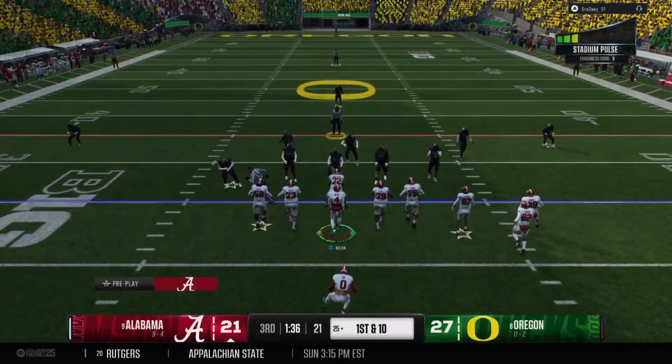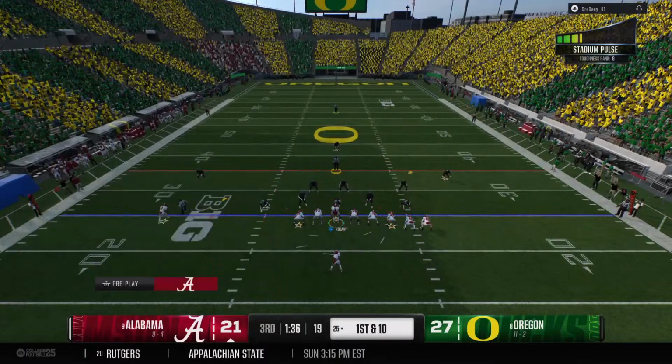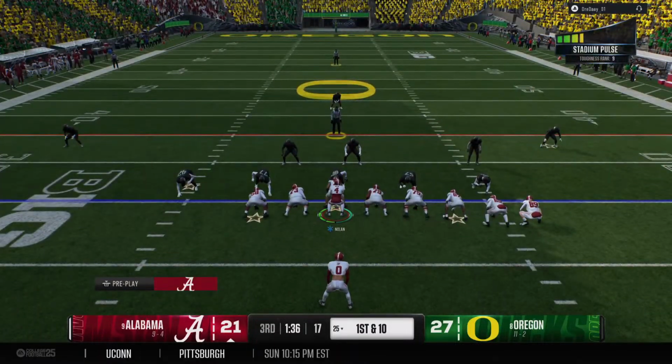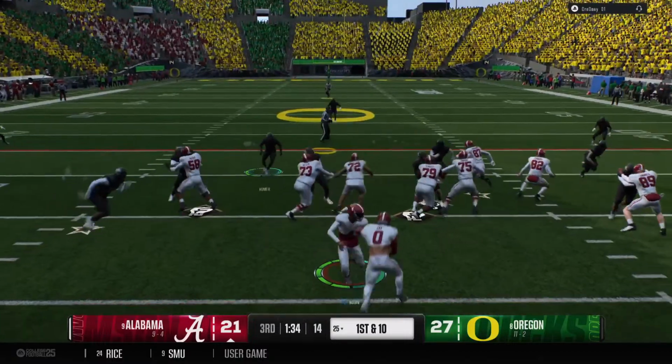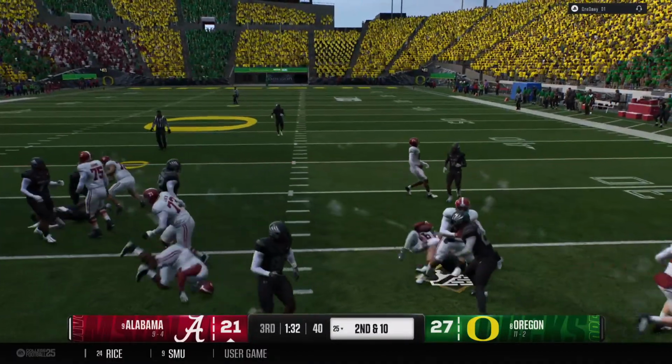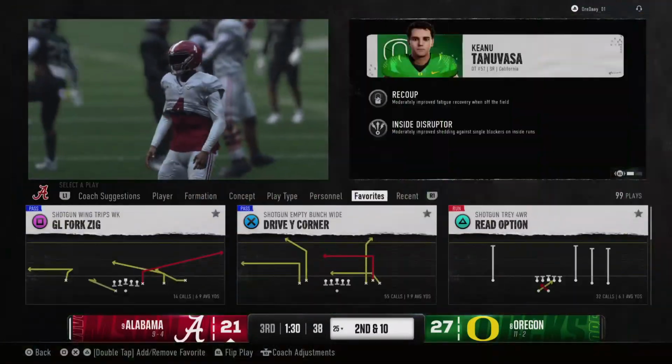Here comes the Alabama offense onto the field. The last possession ended in an interception. Let's see if they continue to trust this quarterback in the passing game. They're going to run it. And he will be stuffed for no gain.